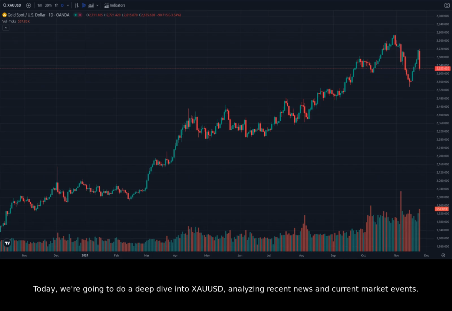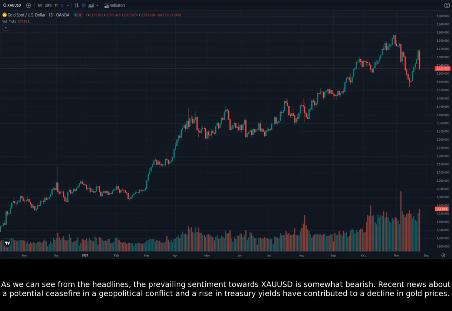Today, we're going to do a deep dive into XAUUSD, analyzing recent news and current market events. Let's start by looking at what the major financial news outlets and websites have to say about the XAUUSD. As we can see from the headlines, the prevailing sentiment towards XAUUSD is somewhat bearish.